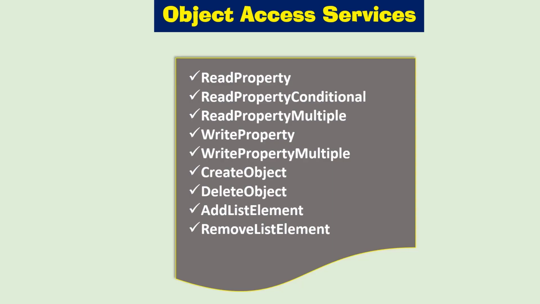BACnet devices are not required to implement every single service. Just one service, read property, is required to be processed by all devices. Depending upon the function and complexity of the device, additional services may be implemented in a device.